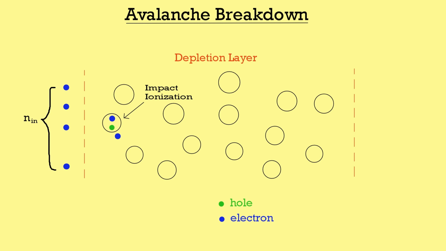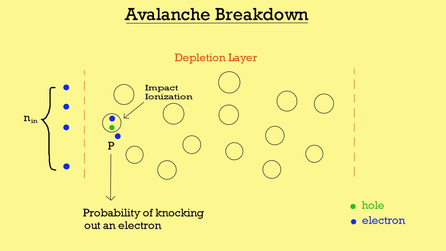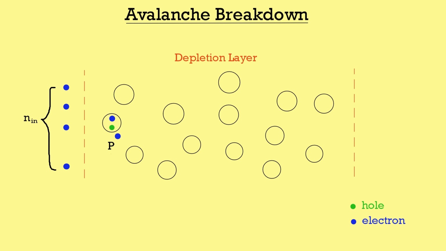However, it is not necessary that whenever an electron comes near an atom, it will knock out an electron, as it ultimately depends upon the energy of the electron as well as the orientation in which the electron is striking the atom. So, let us define another parameter P, which is the probability of the initial electron knocking out another electron. Obviously, the electron and hole will move in opposite directions. The electron may collide again, producing another electron-hole pair.